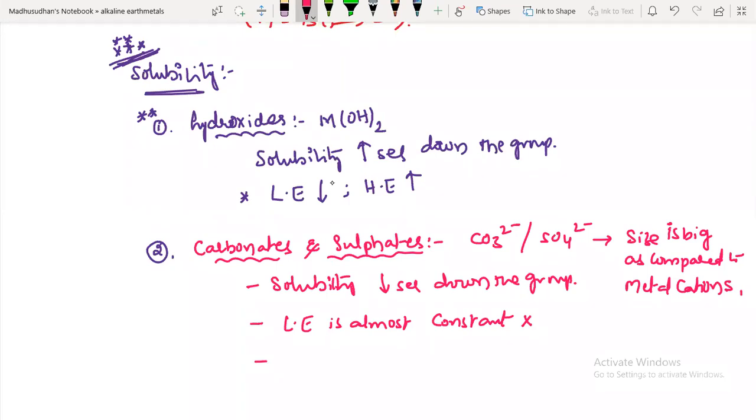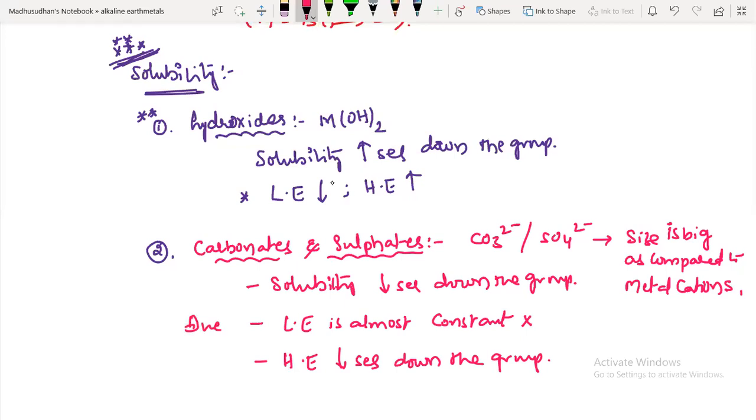But hydration enthalpies decrease down the group. Since the lattice energy effect is almost constant, we will not consider that. But the hydration energy of carbonates and sulfates decreases down the group. So that is the reason why solubility decreases.